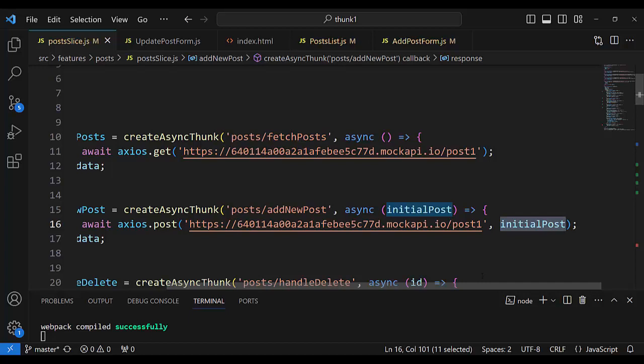Coming to the mock server, it unpacks, unwraps the initial post, takes title, takes content, creates and incorporates that new post inside of the array, and that operation in the server automatically creates an ID.